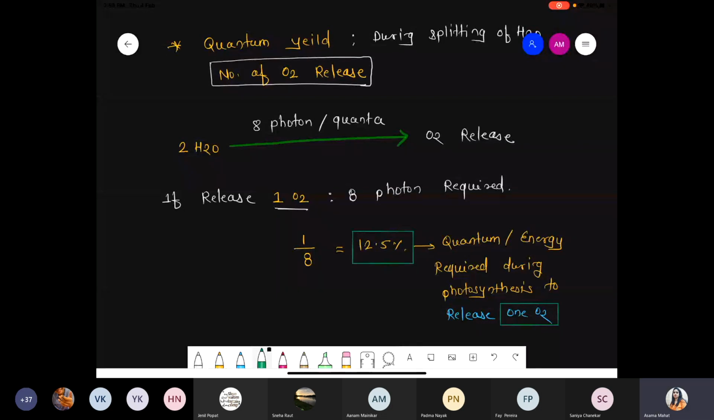Clear this point? One question from NEET: 12.5%. Do you understand where this 12.5 will come from? 1 is the oxygen, 8 is the photons, 1 by 8, the total answer will be 12.5. Got it?